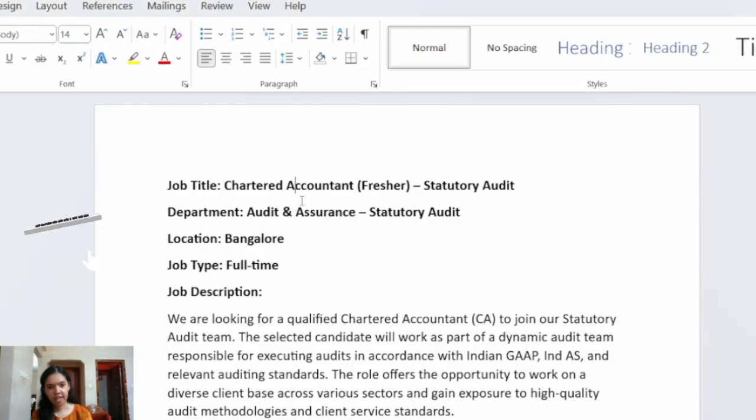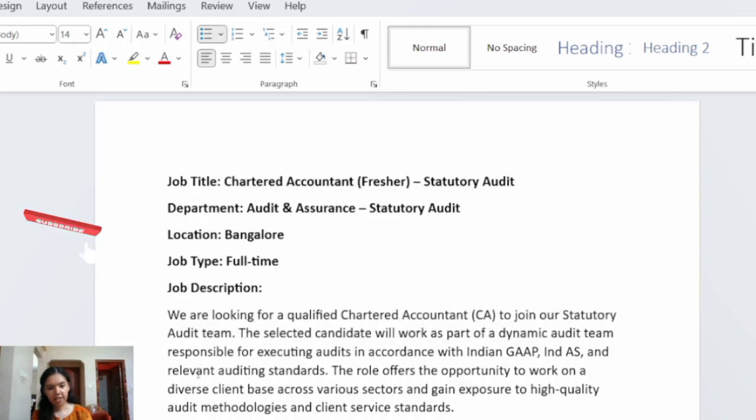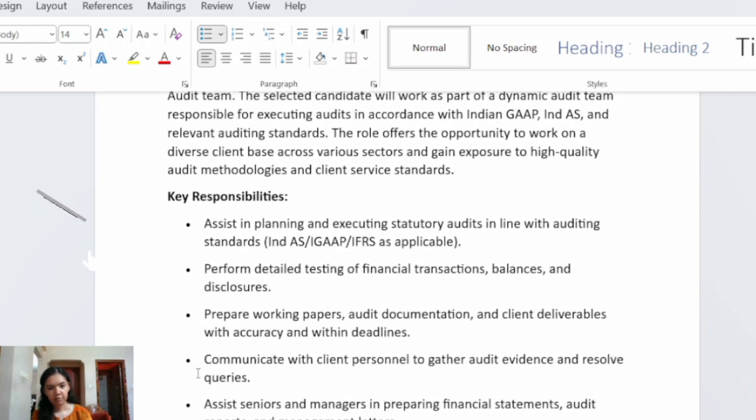So here I have a sample job description. The job title is Chartered Accountant Fresher, and this is for audit and assurance, that is statutory audit. This is a full-time job, and here we have the job description. We are looking for a qualified CA. And then here the key responsibilities are given.